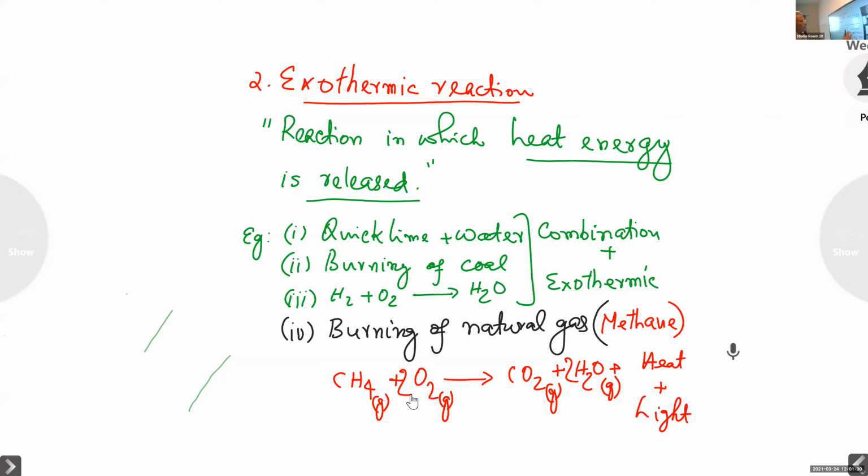Okay, so it's not a combination. Aman, what you said is correct. Amina, do you agree with Aman now? It is not a combination, but it is exothermic. That is right.